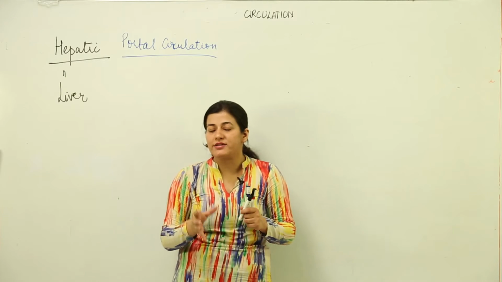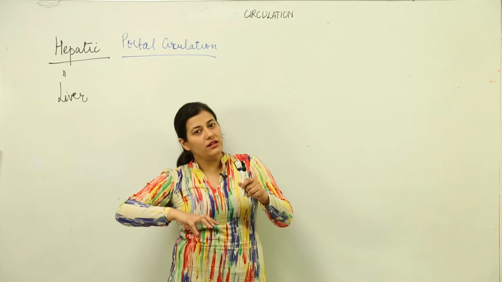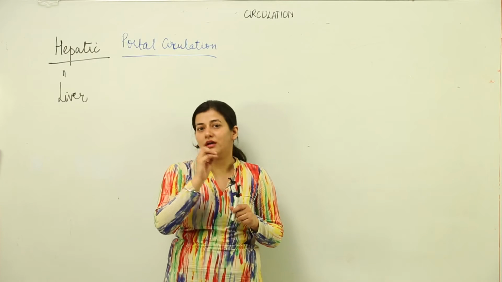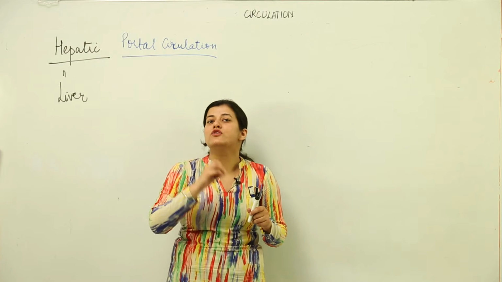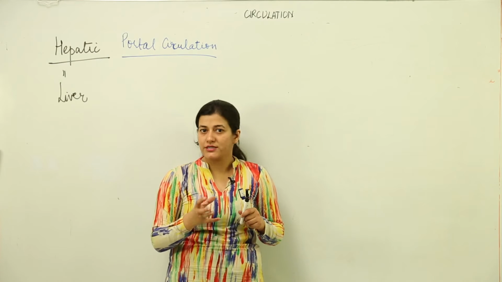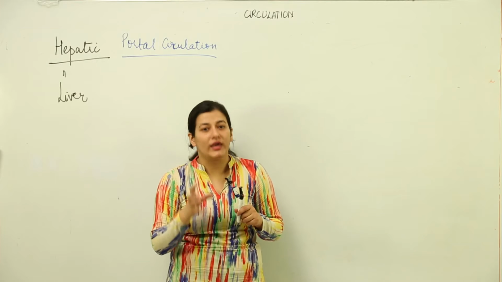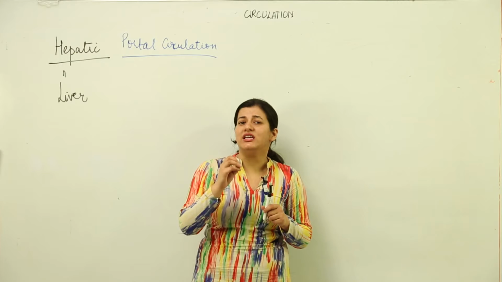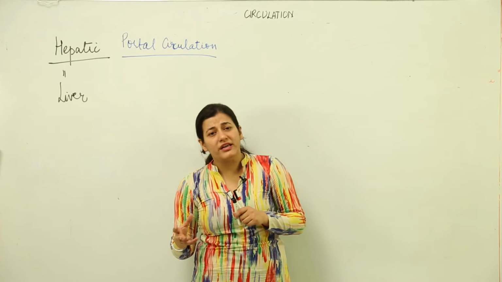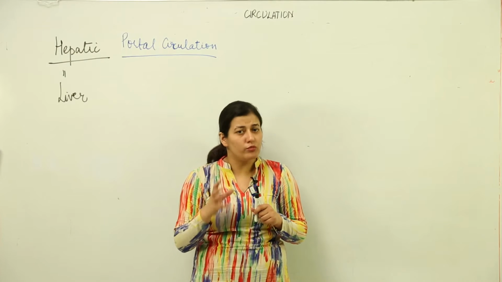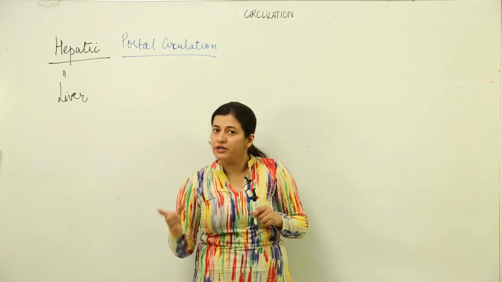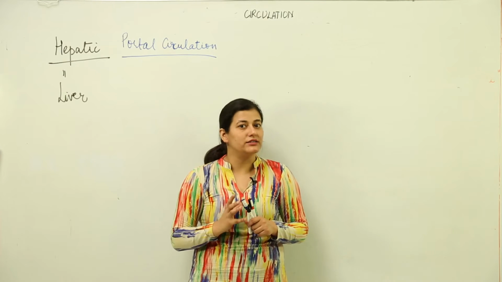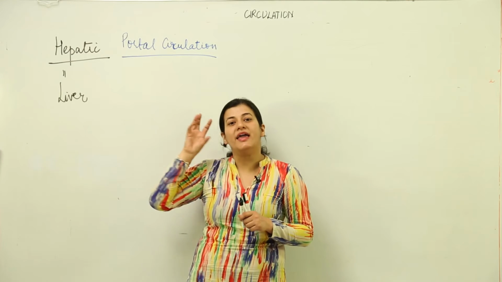And when a capillary system is present, the entering part is known as the artery and the part that leaves is known as the vein. So in the intestine there is a capillary system that gives oxygen to the tissues and takes up the nutrients. Those nutrients are taken up by a vein known as the portal vein. Now you know that the digestion mechanism needs processing and assimilation, and the liver plays an important role for that, mostly absorption. So the nutrients have to go to the liver before they reach the heart for the pulmonary circulation. That part is carried out by the portal circulation, by the hepatic portal vein.